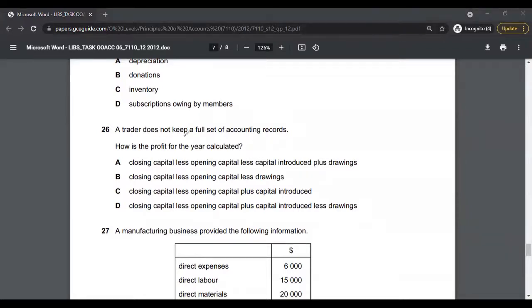Multiple choice 26, a trader does not keep a full set of accounting records. How is the profit for the year calculated? Closing capital less opening capital less capital introduced plus drawings. Yes, this is correct. The answer to multiple choice 26 is option A. You will take the closing capital, which is capital at the year end, minus the opening capital that was available at the start of the year, minus the capital that you introduced during the year, and then you add back the drawings, right? This will give you the profit for the year ended. So the answer to multiple choice 26 is option A.